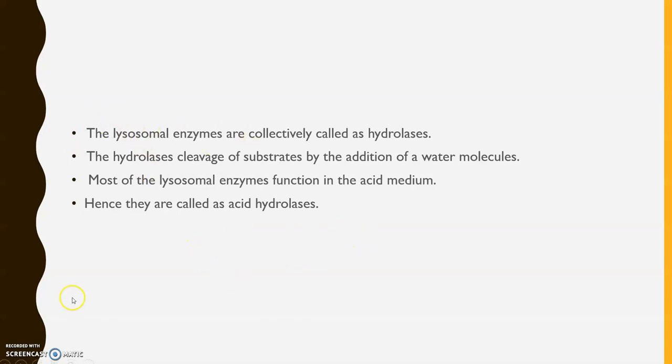And altogether, the different types of enzymes which are found inside the lysosome are collectively called hydrolases. These hydrolases cleave the substrate by the addition of water molecules. That is why it is called hydrolases. It cleaves or digests the substrate with the help of cleavage of water. And most of the enzymes are active in the acidic medium. That is why they need to pump H plus ions into the lumen with the help of proton pumps. Hence, they are called acid hydrolases.